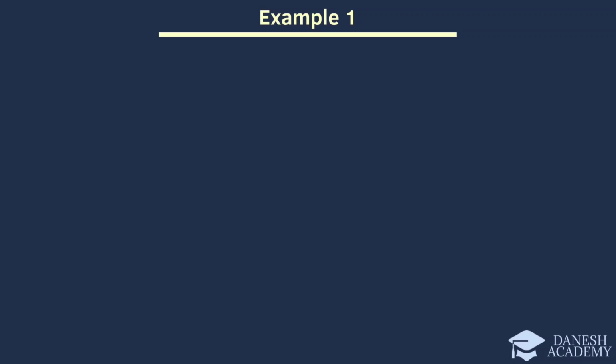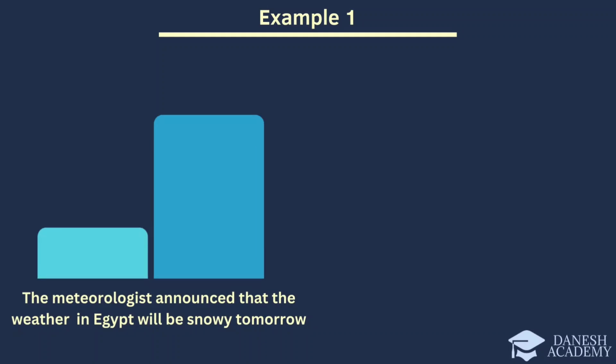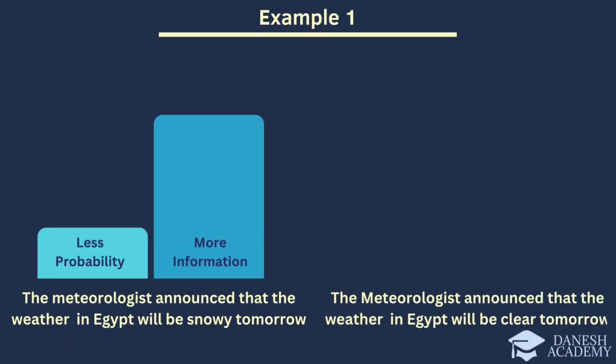Now let's analyze two news reports. Weather forecasters announced that it will snow in Egypt tomorrow. As you know, Egypt's weather is typically sunny and clear, so this announcement indicates a lower probability event, those containing more information. Now, let's examine the second news report, stating that the weather in Egypt tomorrow will be sunny.